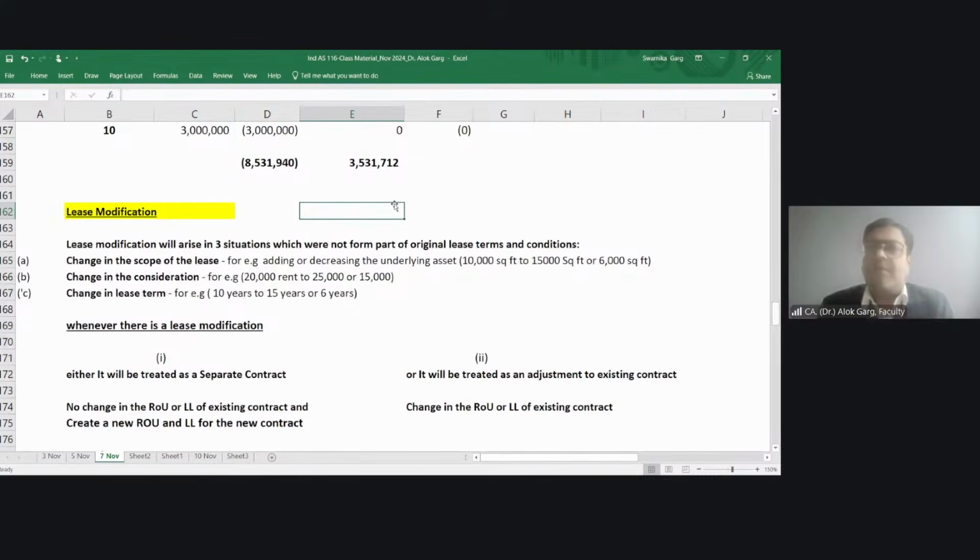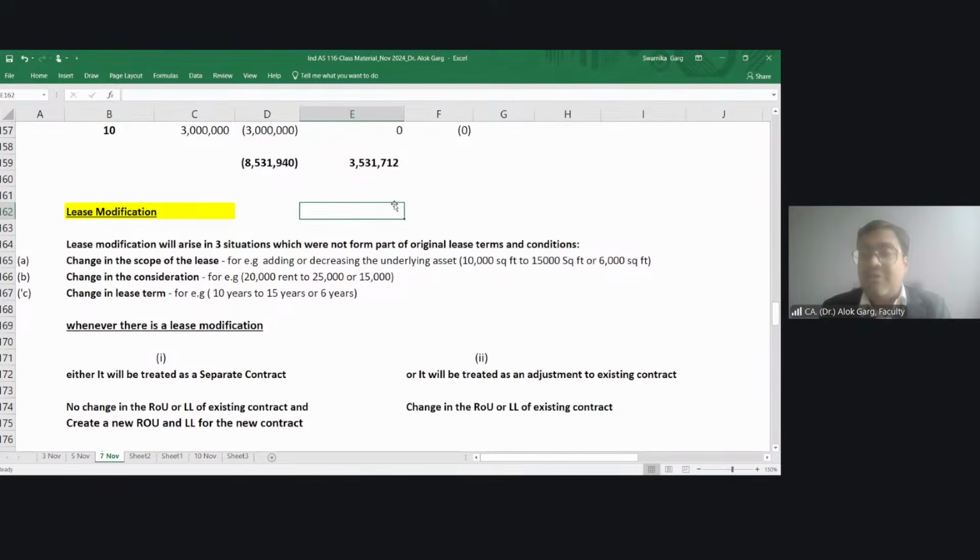In a lot of places, if I talk about Delhi NCR, the rent is escalated by 10% every year. Not every year, every 11 months. Every 11 months the landlord increases the rent by 10%, right? Yes. So that is not a lease modification. This escalation is part of the original lease contract only.